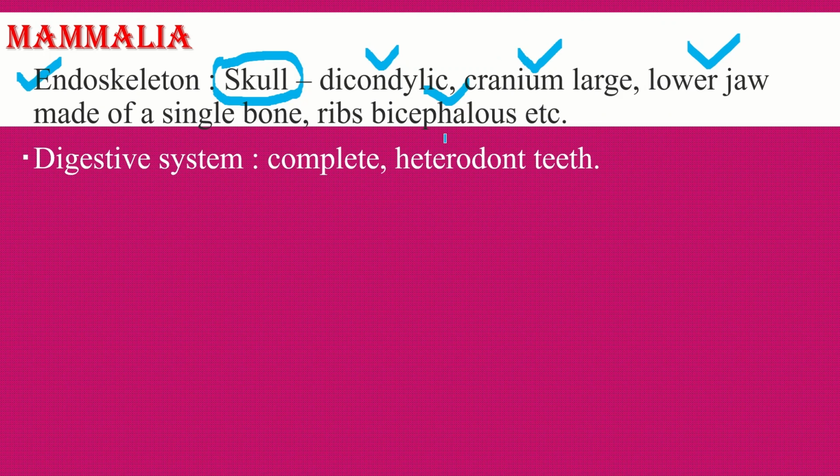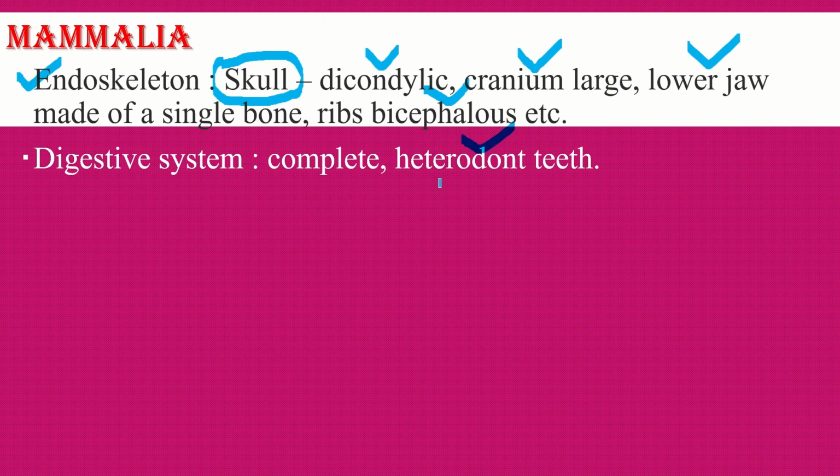There are teeth, and these teeth have several types. So this condition is called heterodont. Different types of teeth are found in a single organism. That condition is called the heterodont type of condition.